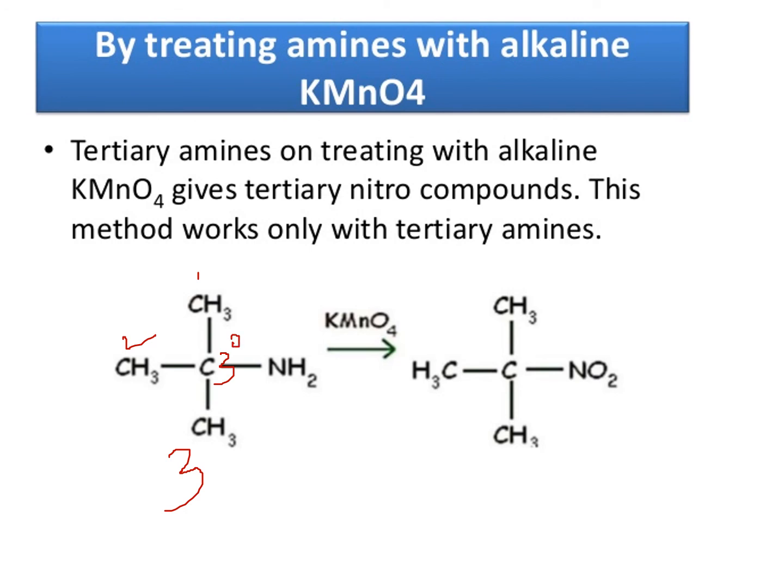Tertiary amines on treating with alkaline KMnO4 give nitro compounds. Which nitro compounds are we preparing? Tertiary nitro compounds. Here, this carbon is also tertiary. This carbon is connected to 3 carbons, that's why it is tertiary. So a tertiary amine gives a tertiary nitro compound.